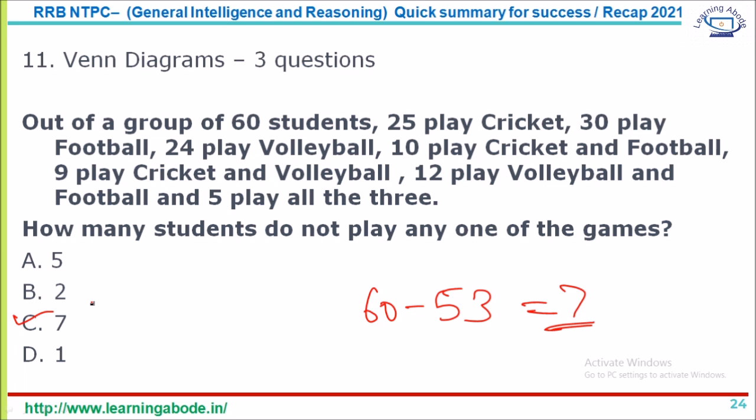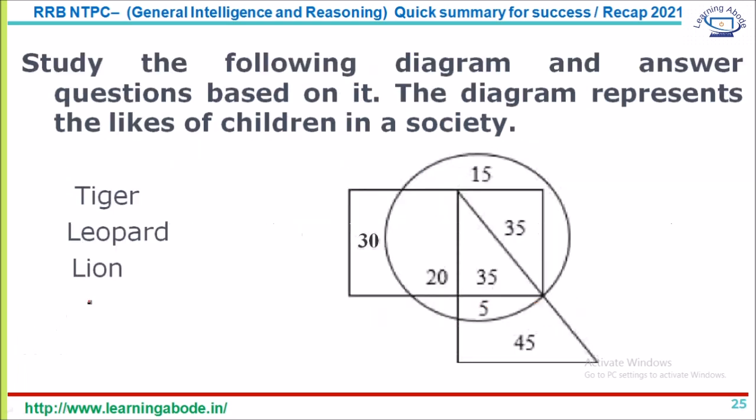So this is one type. The other type is wherein you are given a question like this. So for example, the values represented in the triangle are people who like tiger, people who like leopard are represented in the rectangle, and people who like lion are represented by the numbers inside the circle. Okay, so based on that, you have to solve the questions that follow.